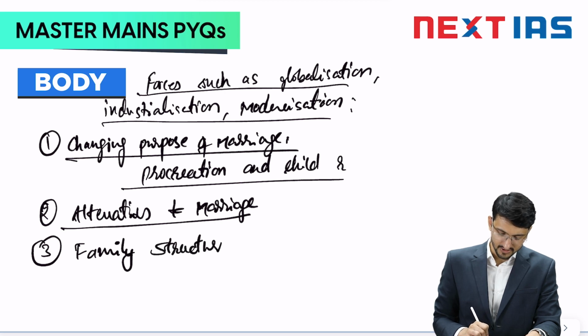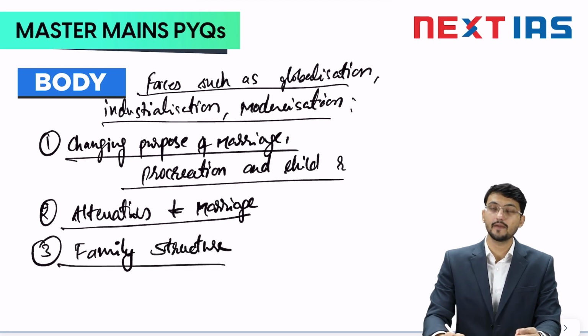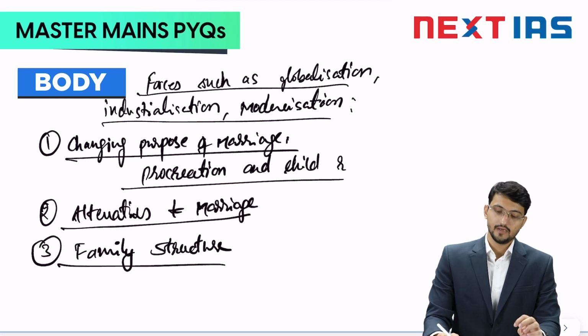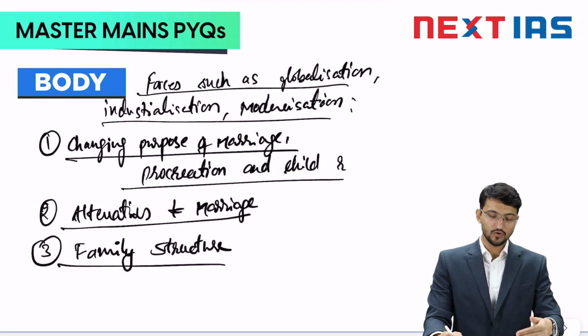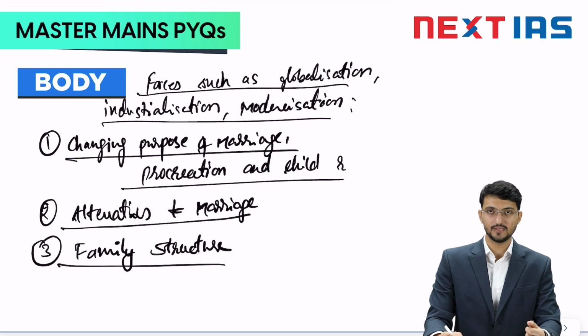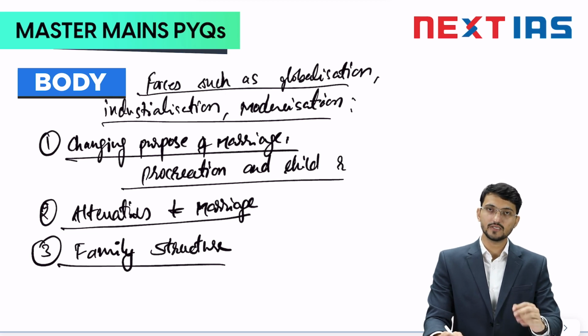Changing family structure. How family structure is changing and impacting marriage. So there is a rise of nuclear families. There is a rise of symmetric families. What are nuclear families and symmetric families? They are very simple. Nuclear families are families which have parents and the immediate offspring. That is it. And the symmetric families come out of the equal distribution of duties and responsibilities between partners. They are called symmetric families.